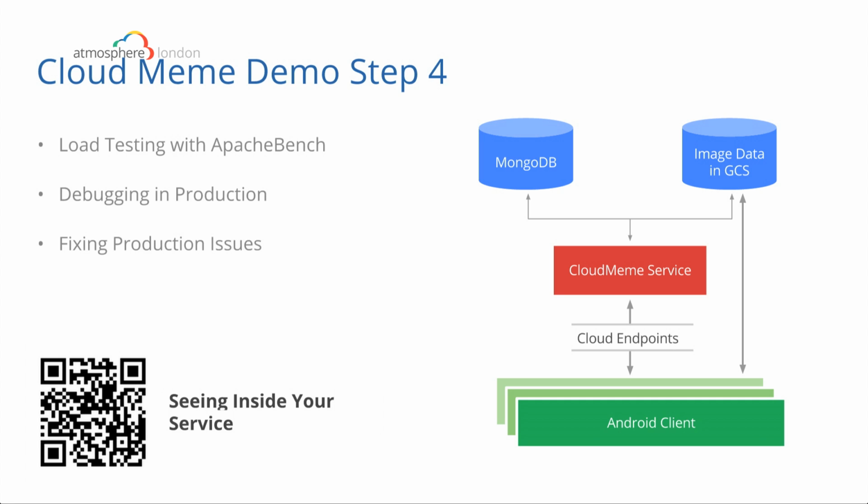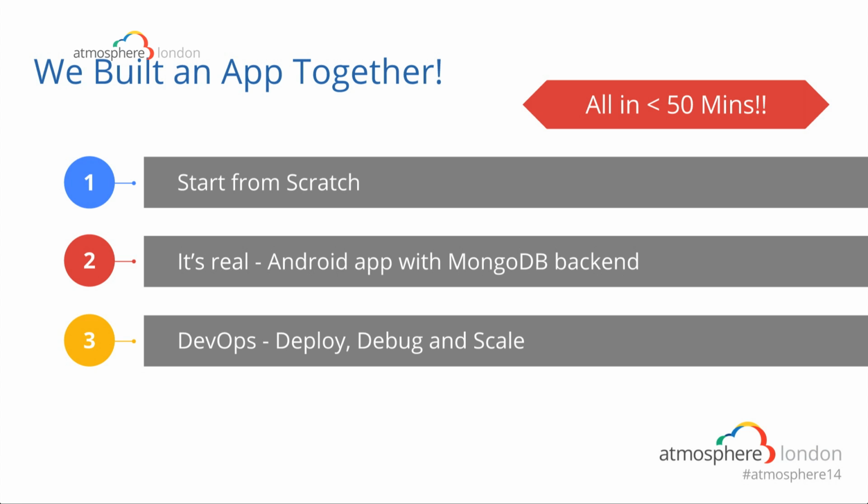And again, we have a session there for seeing inside your service, which shows you what you can do in terms of debugging and diagnosis. So we've built an app together, and in less than 50 minutes. We started from scratch, but we have a real running Android application that's running with a MongoDB backend, that's running with cloud storage, and we've shown you how we can deploy and debug and scale an application on Google App Engine. So thank you very much.